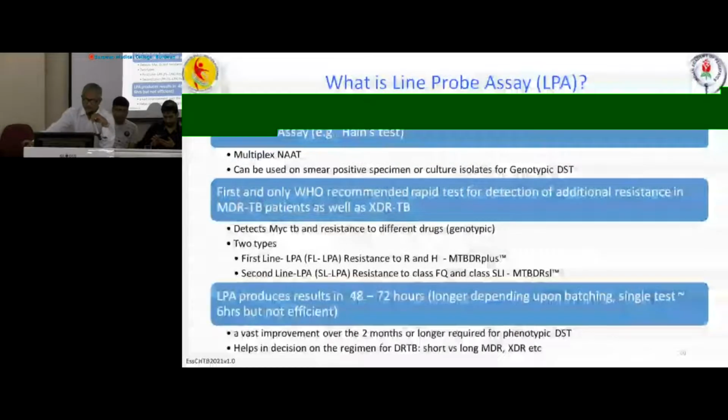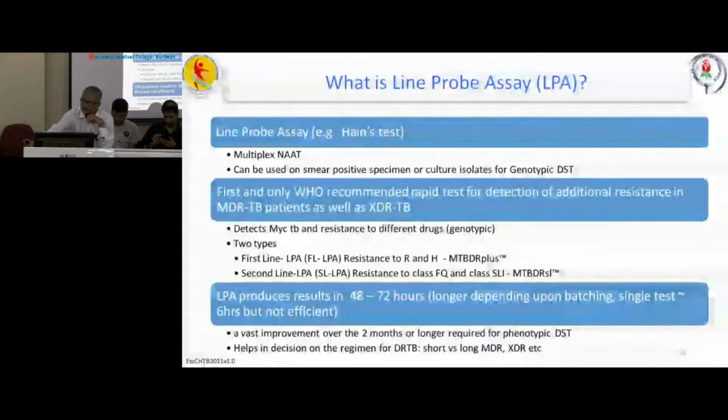So LPA produces results in 48 to 72 hours, depending upon the batching. With this, we see there is a vast improvement against the previous 2 months time taken for testing the sensitivity pattern by phenotyping. So genotypic testing is most crucial to detect the resistance pattern very early, as I have told.